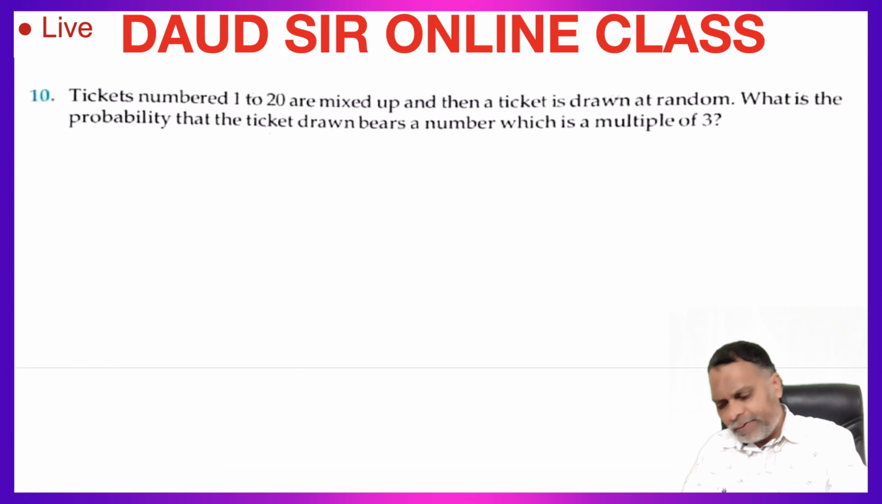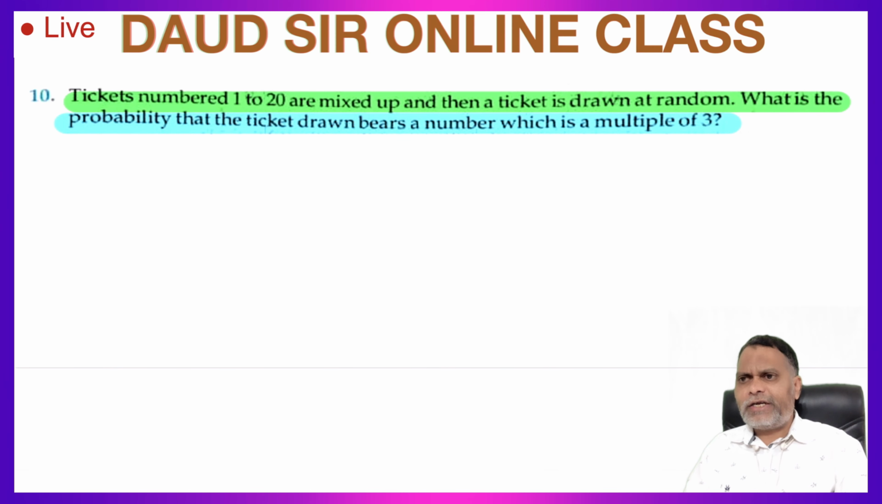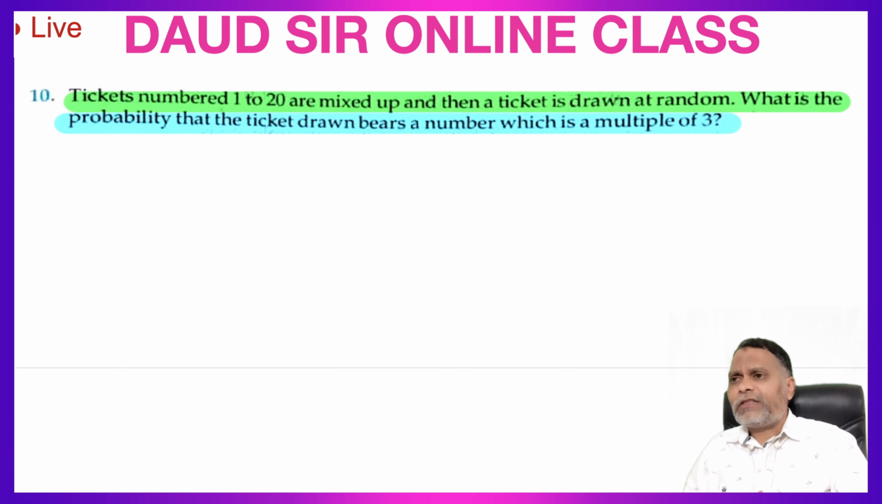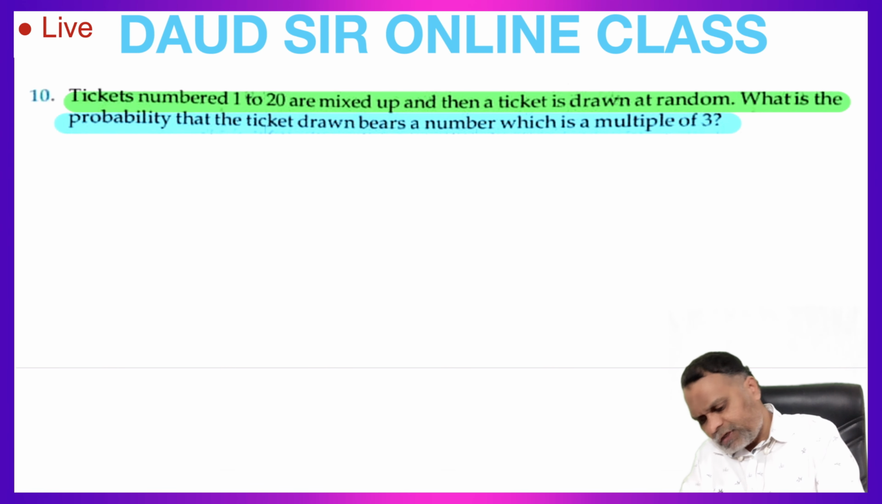Question number 10. Tickets numbered 1 to 20 are mixed up and then a ticket is drawn at random. What is the probability that the ticket drawn bears a number which is a multiple of 3? There are 20 tickets numbered from 1 to 20, mixed up, and then a ticket is drawn at random. So we have to find out the probability that the ticket bears a number which is a multiple of 3. This probability we have to calculate. So first write the total number of possible outcomes.